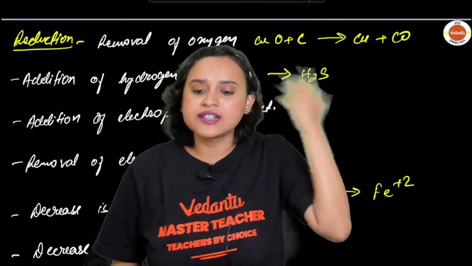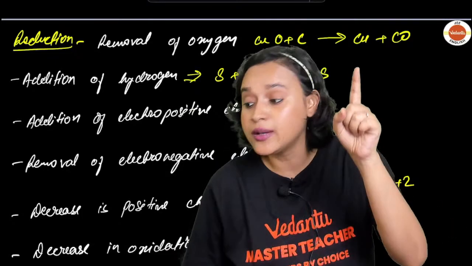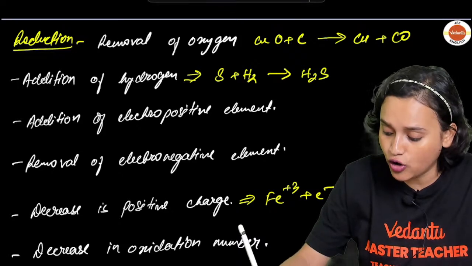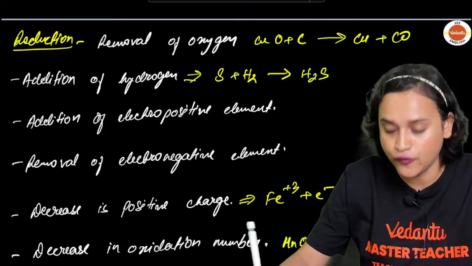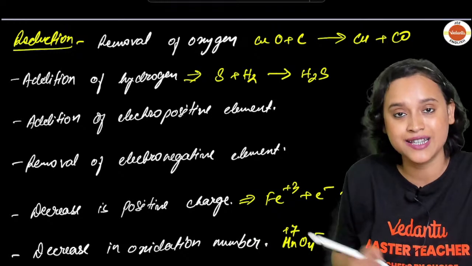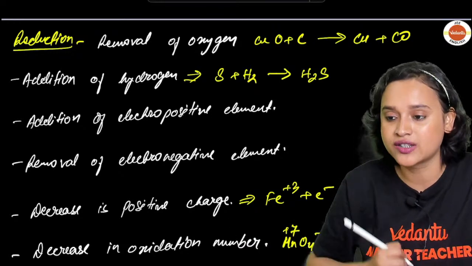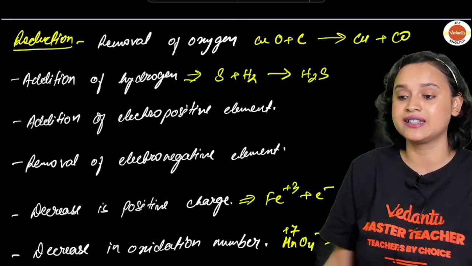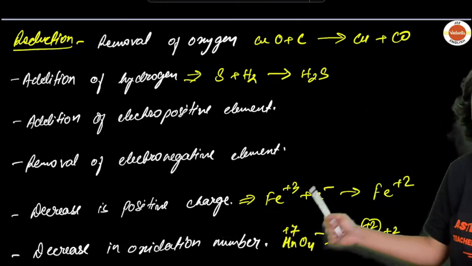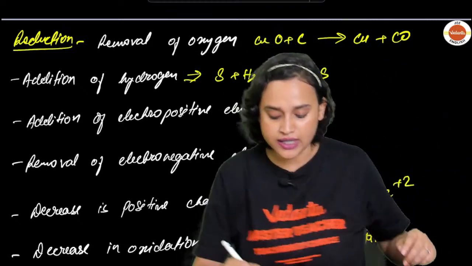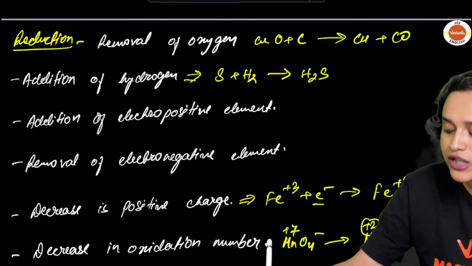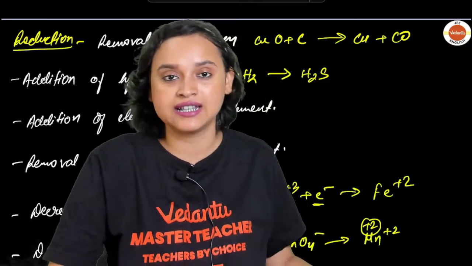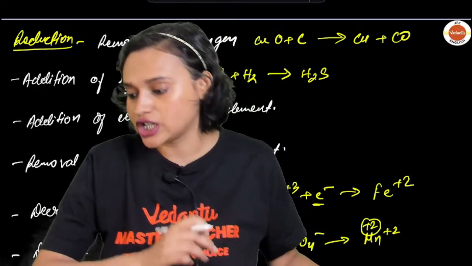Decrease in oxidation number. For example, KMnO4. Remember KMnO4, everybody? What happened to KMnO4? If I write MnO4 minus here, that means Mn is in the +7 oxidation state. From the +7 oxidation state, remember, it goes to Mn+2. That means right here it is in the +2 oxidation state. That is also reduction. Addition of electron: the moment you add an electron, there is a decrease in positive charge, and that is also reduction, everybody.